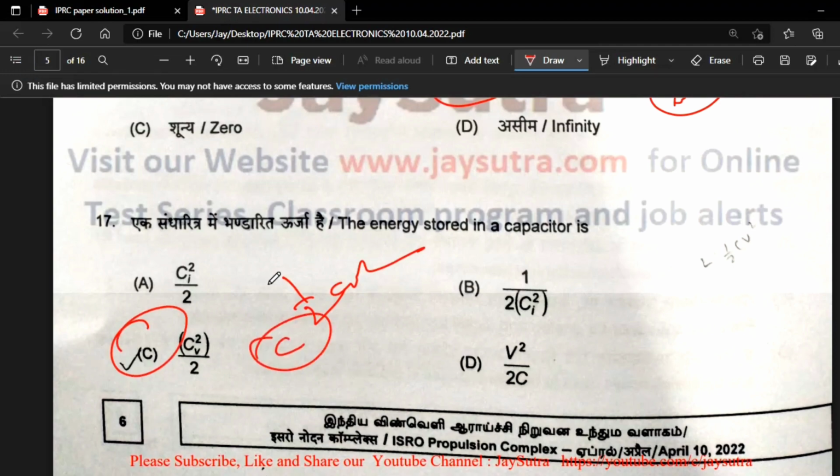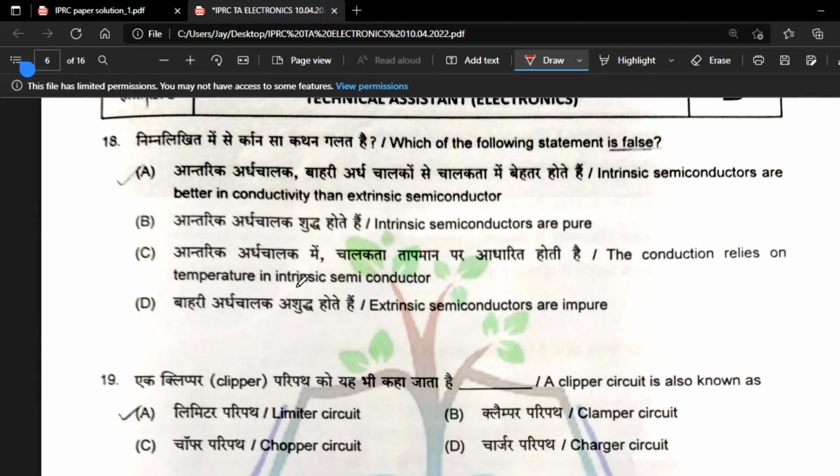See, this type of question is coming here. Very simple question. Cutoff will be very high. So 17, option C.